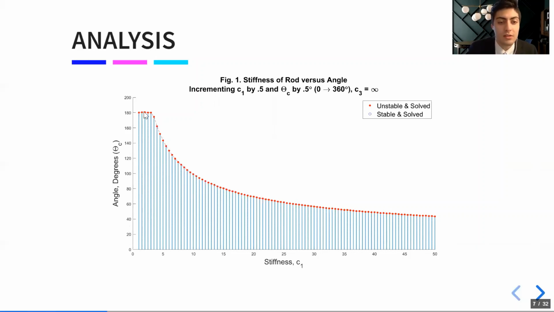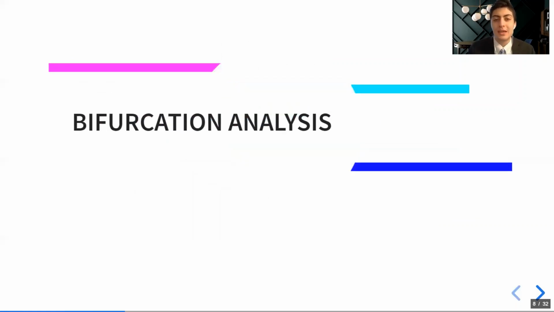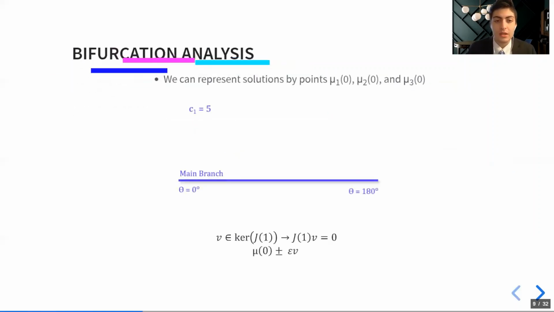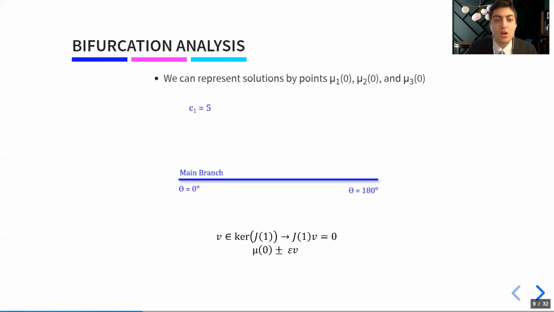I'd also like to point out that for the initial few values of our twisting stiffness, our rod always becomes unstable at 180 degrees. We'll keep this in mind as we continue analyzing the problem. But as the twisting stiffness increases, we reach these points of instability, and now we can ask what type of bifurcations happen at these points. To analyze this, we can set a specific twisting stiffness value. Let's say C1 is equal to 5, and we begin to twist our rod from 0 to 180 degrees.